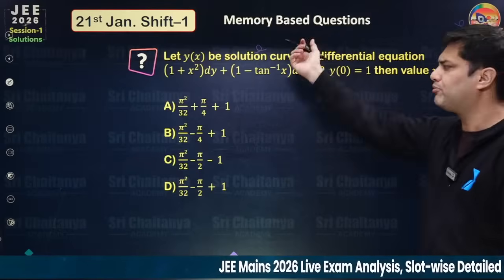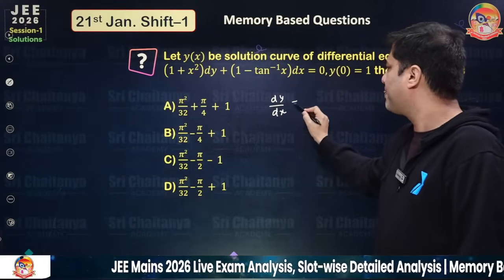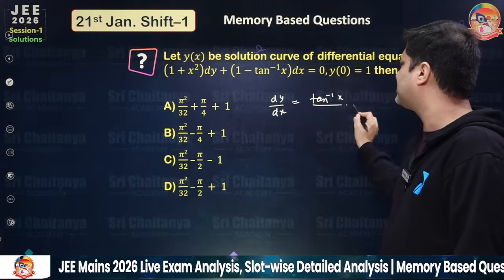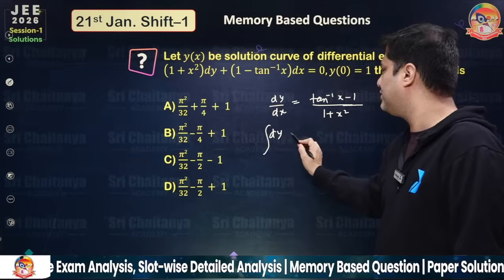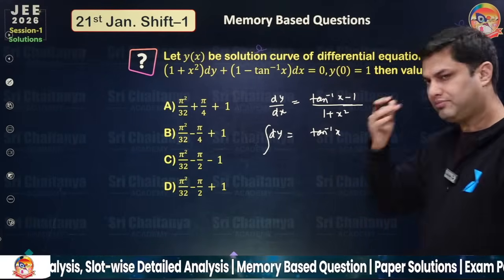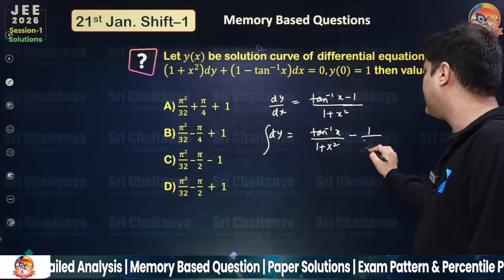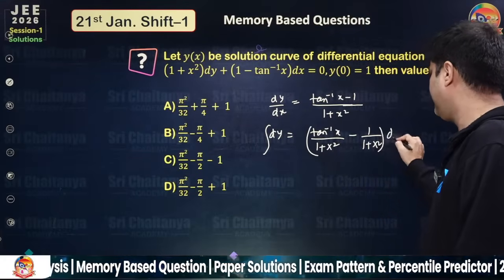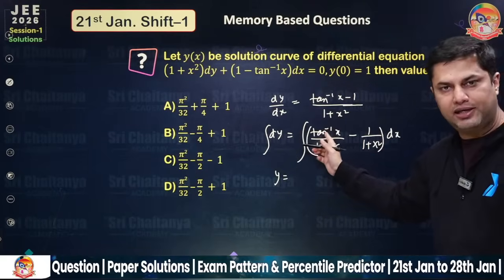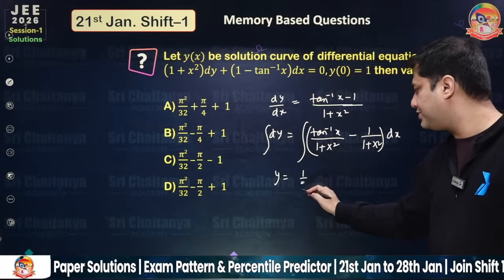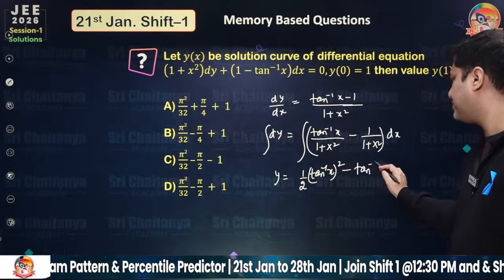Again an easy differential equation problem. So dy by dx is equal to tan inverse x upon 1 plus x square minus 1 upon 1 plus x square. You can easily convert this into variable separable. So it is tan inverse x upon 1 plus x square minus 1 upon 1 plus x square dx, and integrate. So y is coming out to be, if you take tan inverse x as t, this becomes dt, so half t square, minus tan inverse x, plus constant.